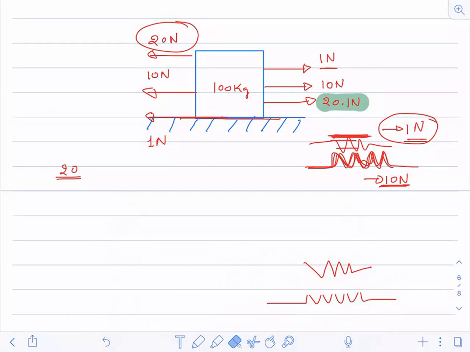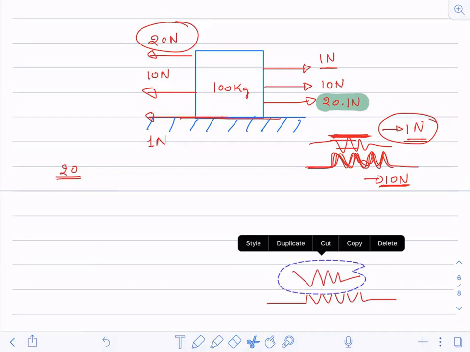And then this body can move over it. But still there will be a friction. If you can visualize, still there will be a friction at some places, but it will be less as compared to the starting one. But it will be present there. So this is all about the friction, the basic understanding of the friction.